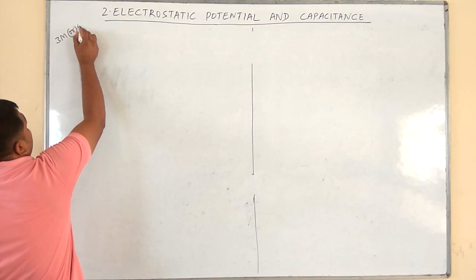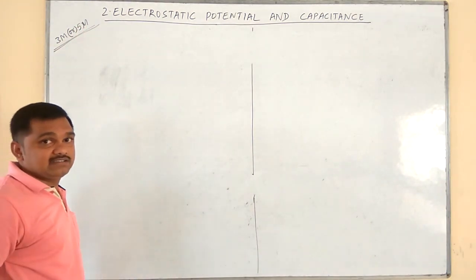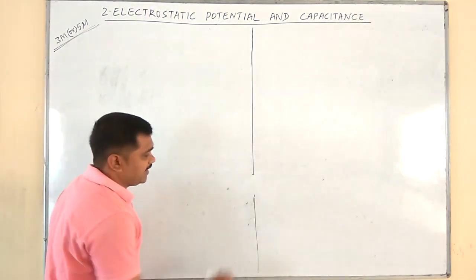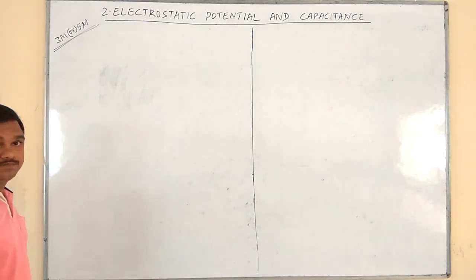It's a 3 mark or 5 mark derivation. I won't say this is important. You may or may not get this question for 3 to 5 marks.